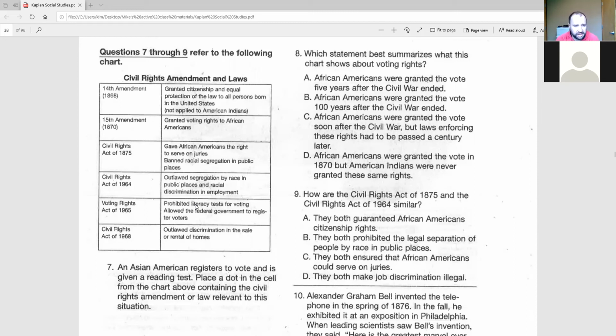So 7 says, an Asian American registers to vote and is given a reading test. Place a dot in the cell from the chart above containing the civil rights amendment or law relevant to this situation. So, person goes to vote, is given a literacy test or a reading test. First of all, is that allowable? Nope. Second of all, what does that pertain to? This one is a pretty straightforward one. The Voting Rights Act of 1965, right? That prohibited literacy tests for voting. In other words, you don't have to read to be able to vote. Okay? That is a constitutional amendment.